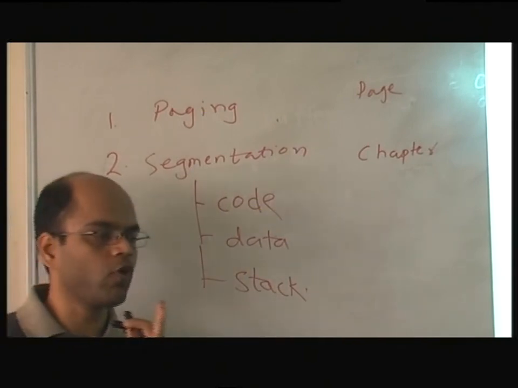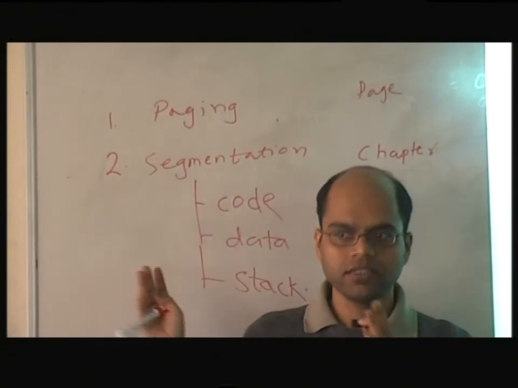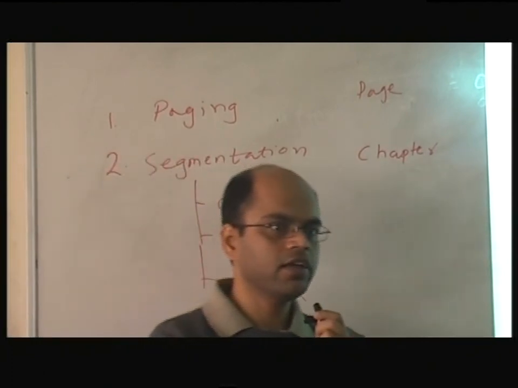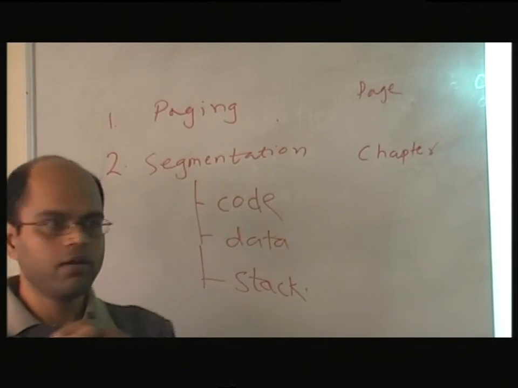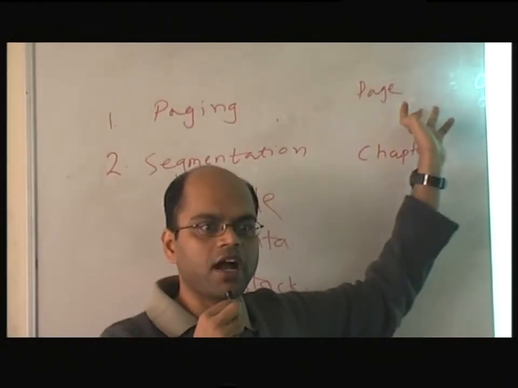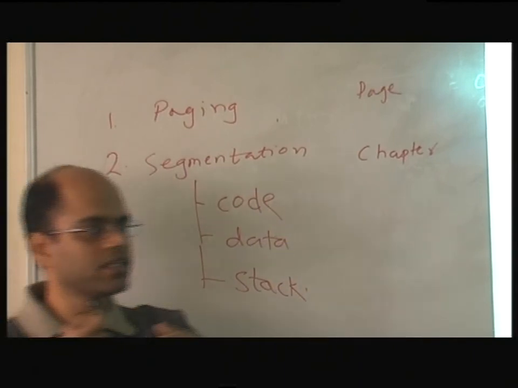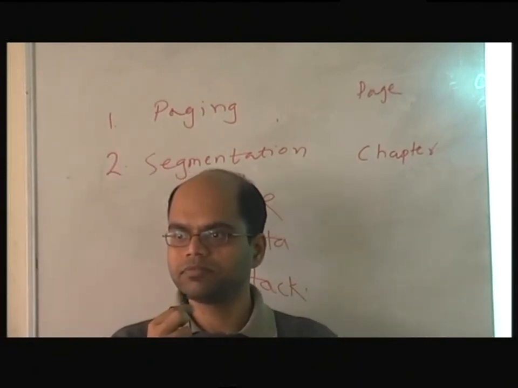You don't want to change the code. When the code is loaded into memory, the standard architecture of computers doesn't allow you to change the code itself, so you can set a bit saying this is not changeable. But with paging it becomes hard because one page could contain both data and code, so you can't say this page modification is not allowed.